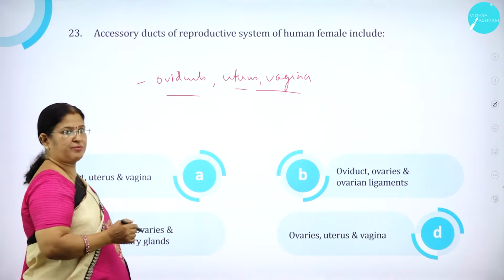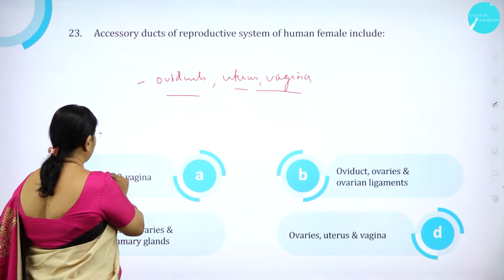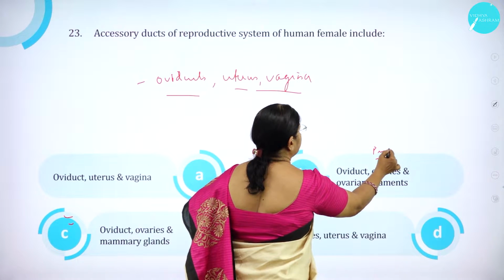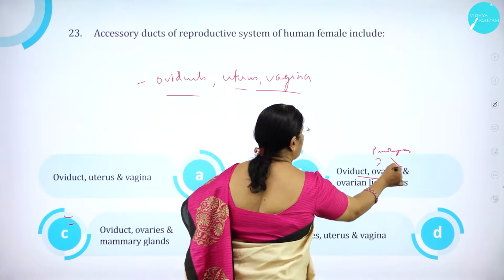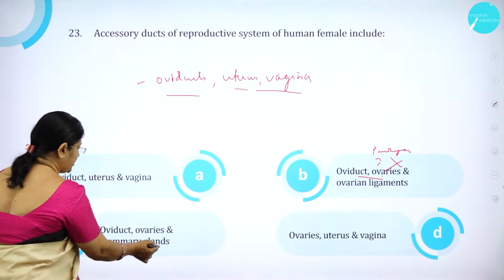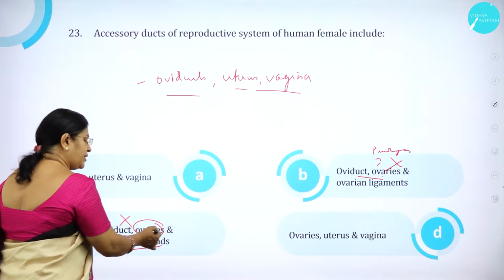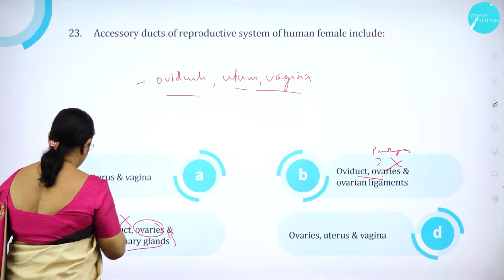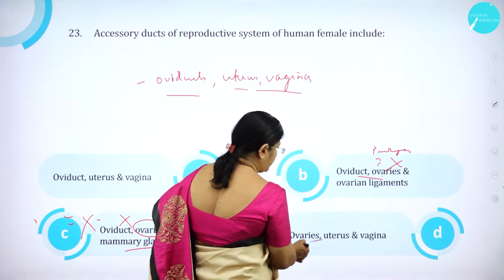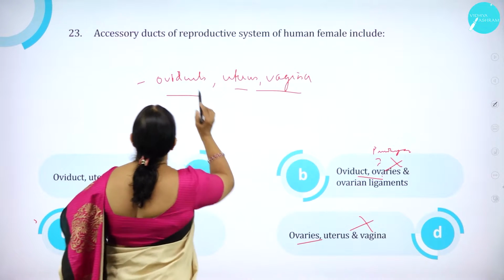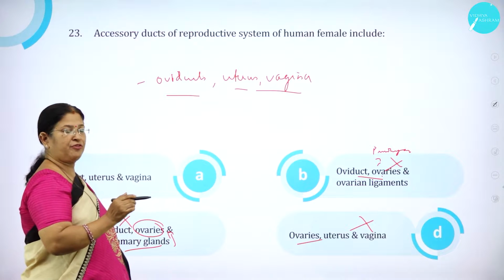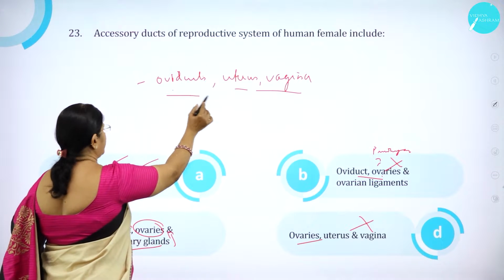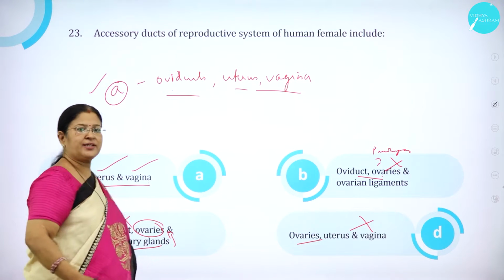Accessory ducts of reproductive system of human female? Option A, oviduct, uterus and vagina. Option B, oviduct, ovary. Ovary is the main primary organ, so wrong. Then oviduct, ovaries and mammary glands? No. Ovaries and mammary glands help the female reproductive system indirectly, right? So option C is wrong. Ovaries, uterus, vagina, wrong. So the accessory ducts of reproductive system of human female include oviduct, uterus and vagina. So option A is correct.